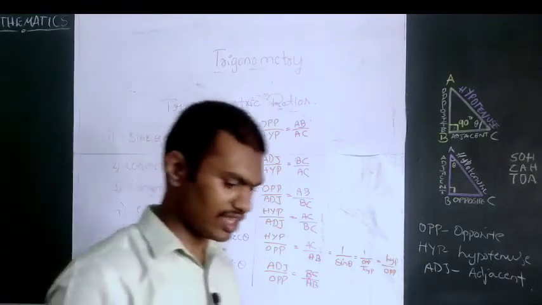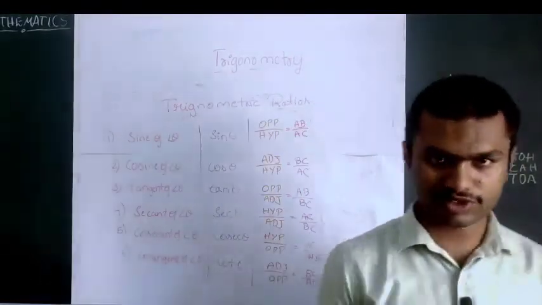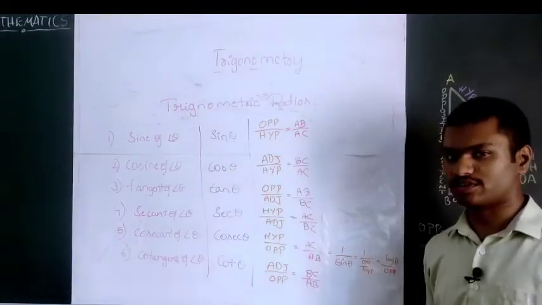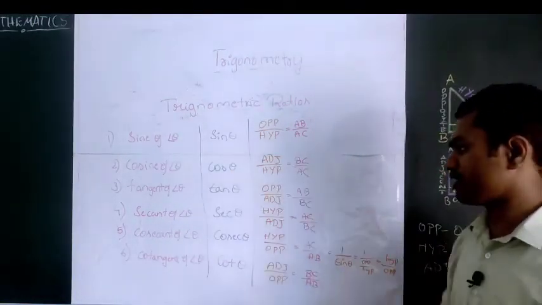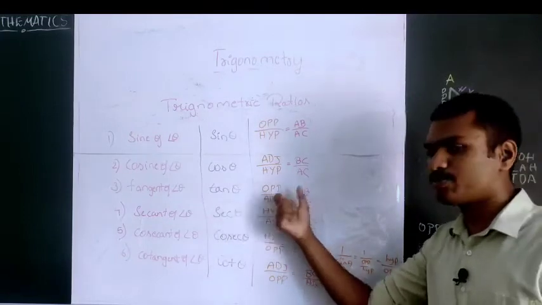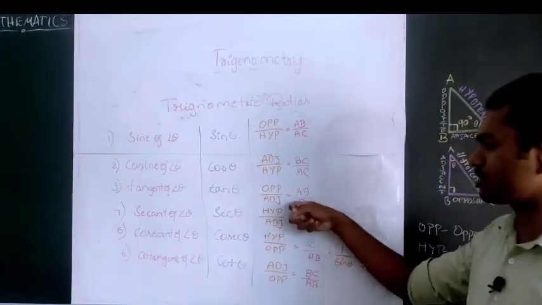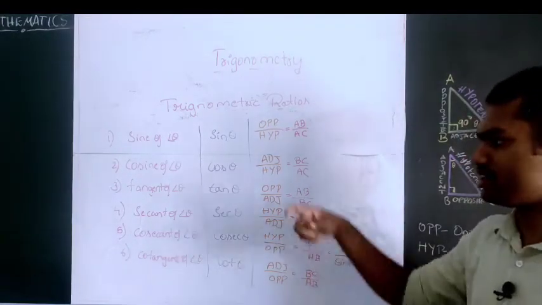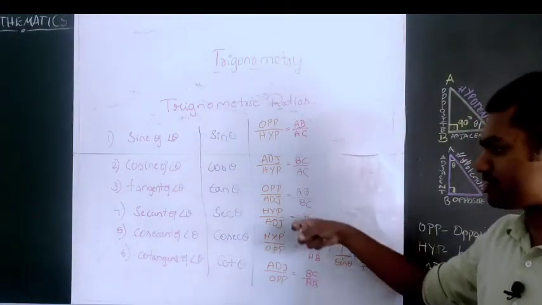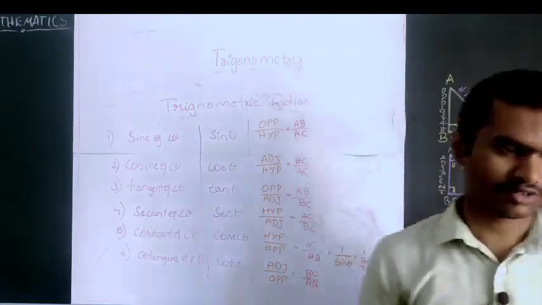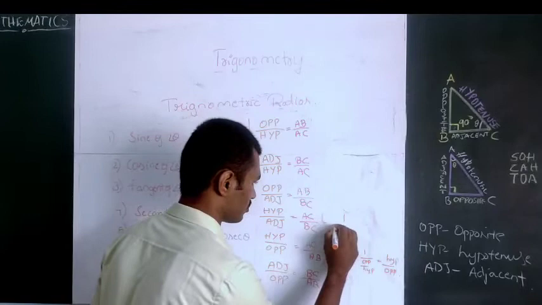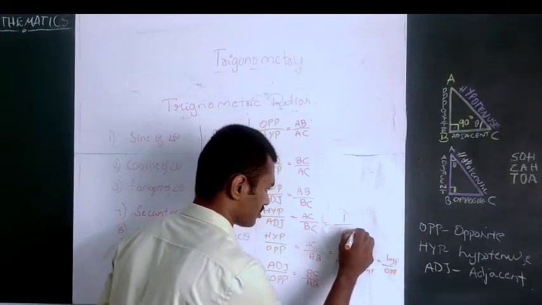Like that, can you observe any other things? See here, cos theta is adjacent by hypotenuse. Secant theta is hypotenuse by adjacent. That is, the reciprocal of cos theta is called secant theta. Reciprocal of cos theta can be written as secant theta. So secant theta is equal to 1 by cos theta.